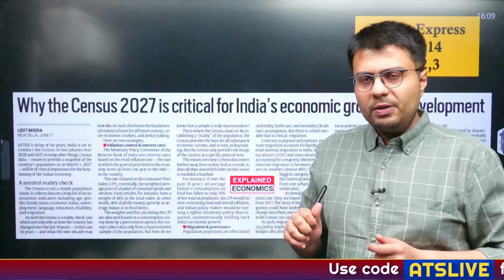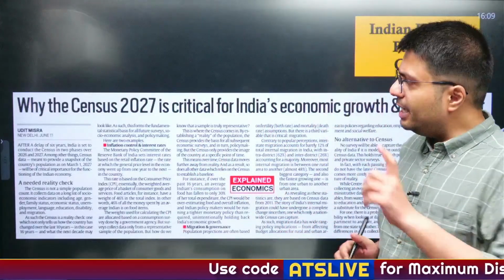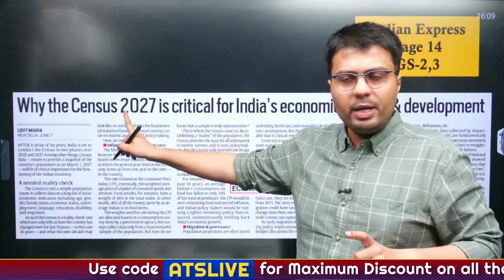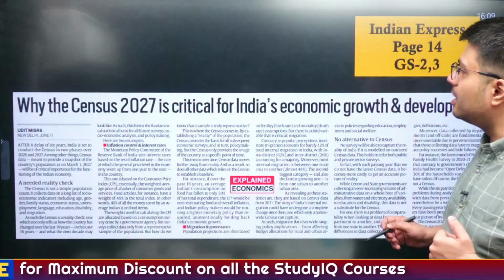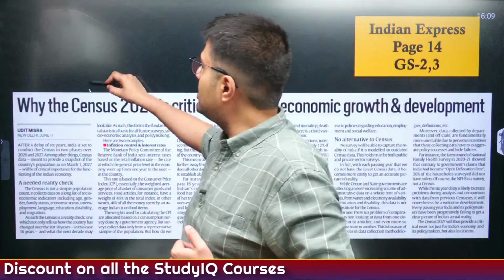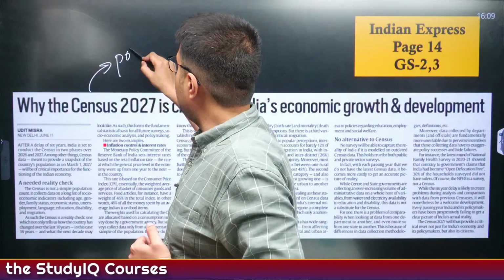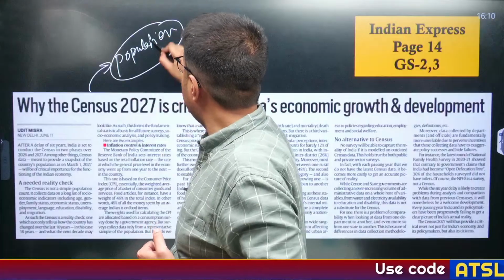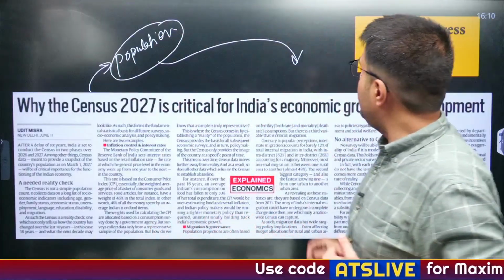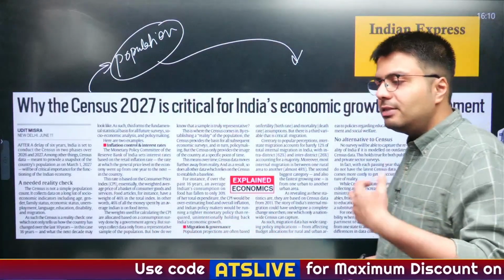So let us start our today's discussion with this first article. It talks about why the Census 2027 is critical for India's economic growth and development. So that is why census exercise, you understand, it's a population enumeration exercise. So how will a population enumeration exercise promote India's economic growth and development? That is an interlinked part.